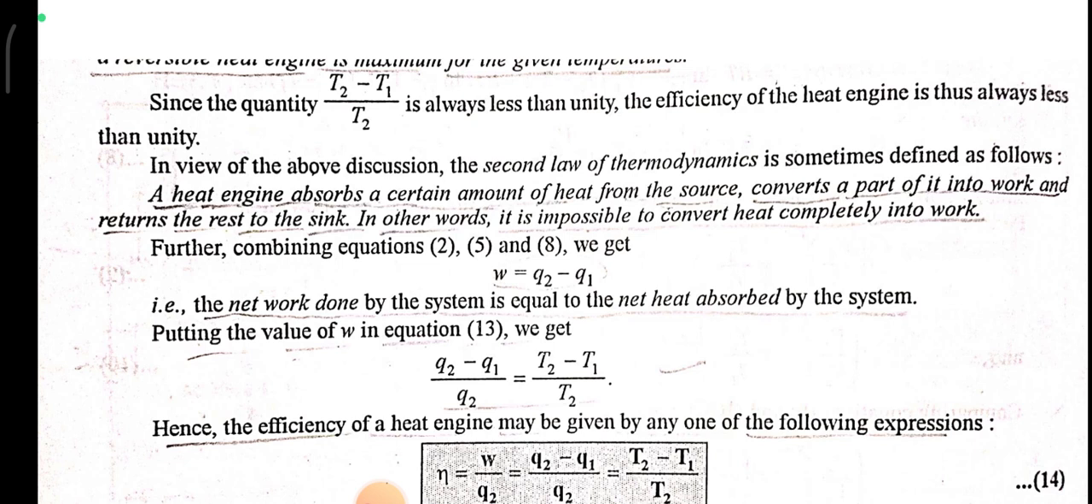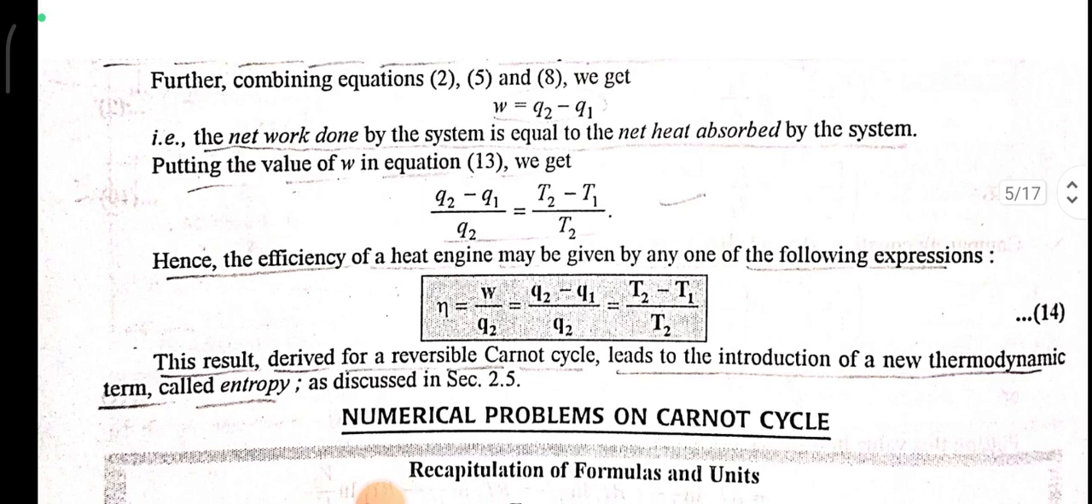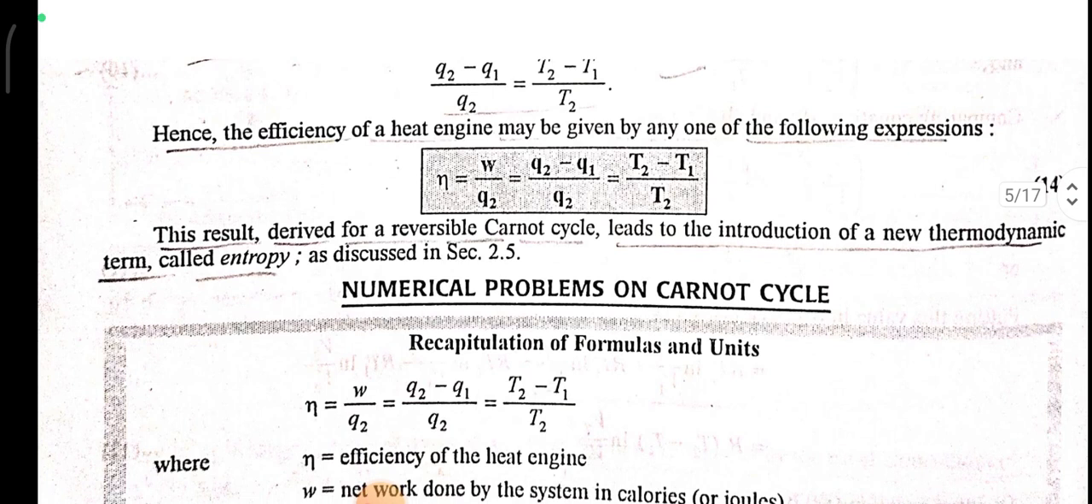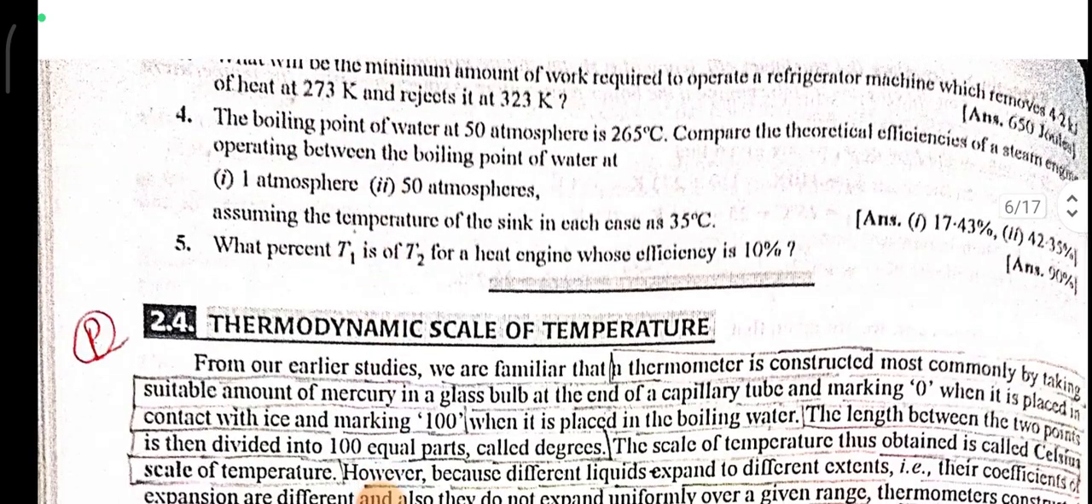From the combination of equations 2, 5 and 8, we can say W is equal to Q2 - Q1, and the net work done by the system is equal to the net heat absorbed by the system. Putting the value of W in equation 13, we get (Q2 - Q1)/Q2 is equal to (T2 - T1)/T2. Hence, the efficiency of a heat engine may be given by any one of the following expressions: η = W/Q2 = (Q2 - Q1)/Q2 = (T2 - T1)/T2. This result derived from the reversible Carnot cycle led to the introduction of a new thermodynamic term called entropy, discussed in the next section.